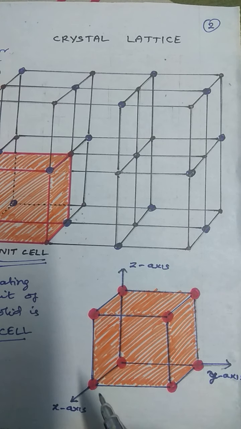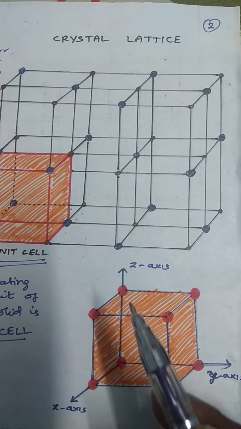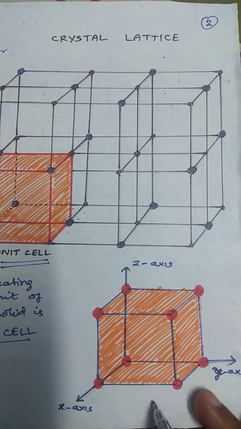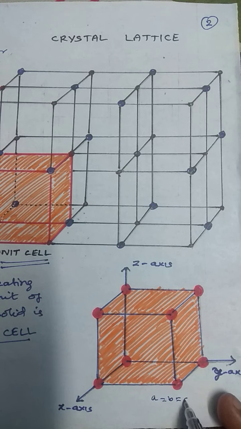That is the unit length, side length A. This is also side length. This is side length. So A is equal to B is equal to C for basic units. For unit cell, it consists of side length A is equal to B, that is equal to C.